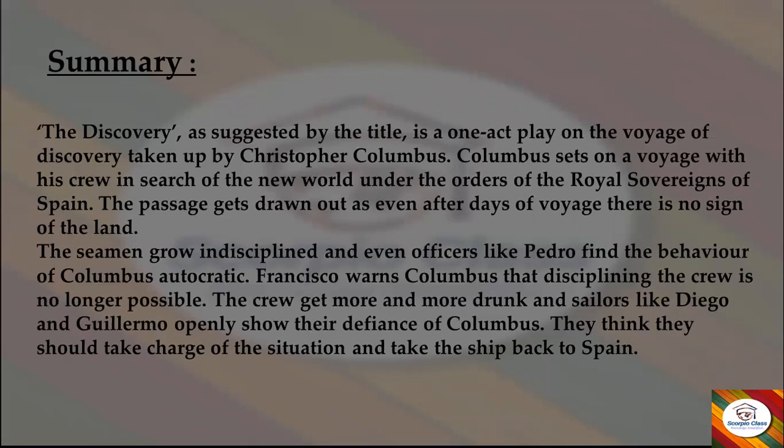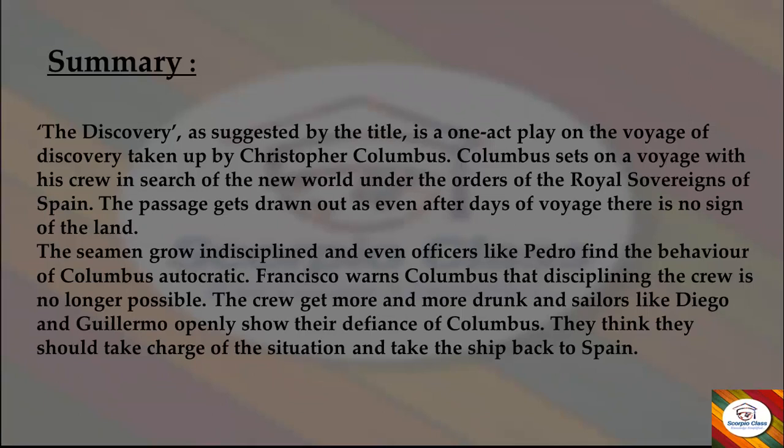Okay, so here, as the title suggests, the discovery, this is the discovery of something. It is a one-act play, as I said, this is a play, and we have different characters. So it is a one-act play on the voyage of discovery, which was taken up by Christopher Columbus. Columbus sets on a voyage. Voyage means a new sea journey with his crew members, to search for the new world under the orders of the royal sovereign of Spain. That means he had got the permission from the king of Spain to go on the sea journey to find the new world, to search for the new world and discover it.